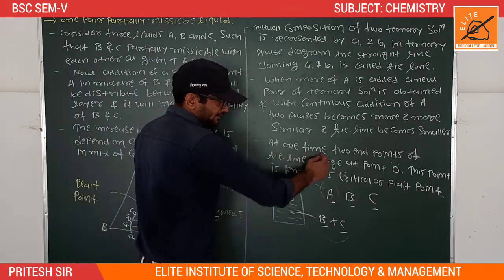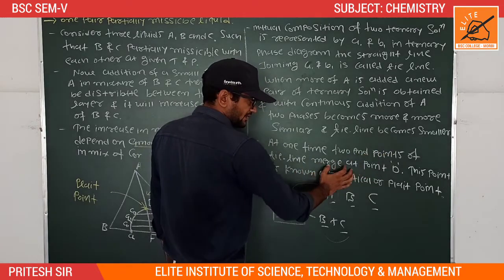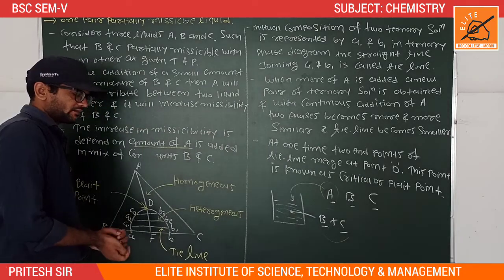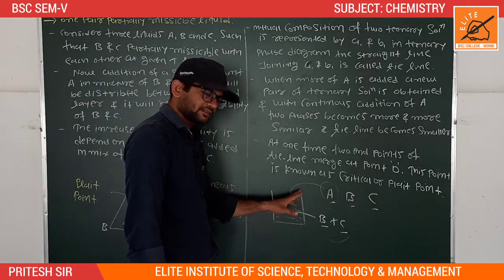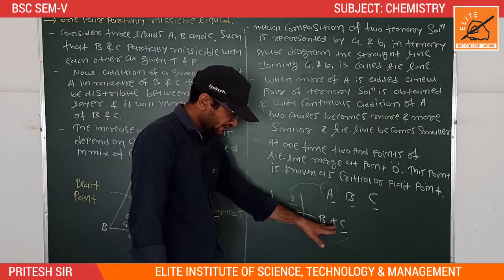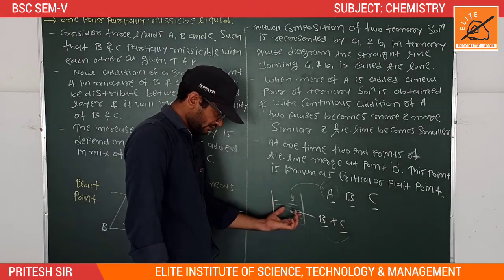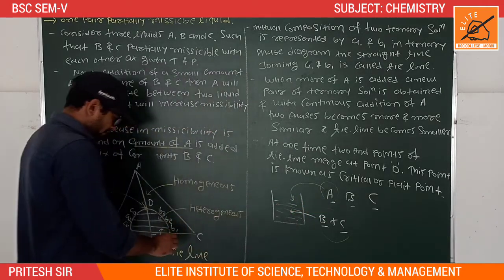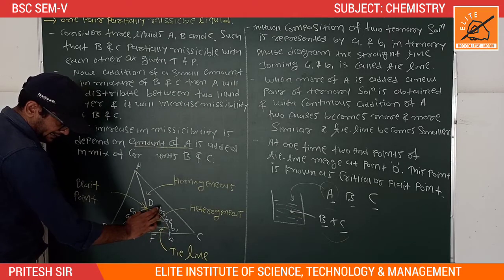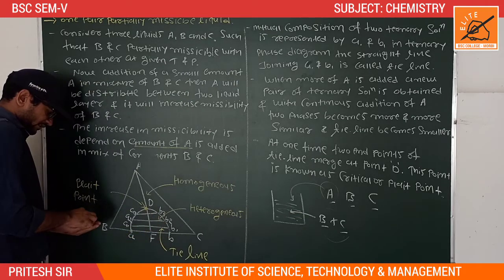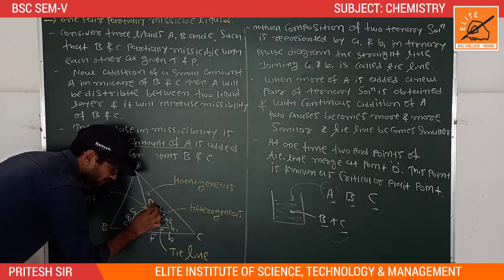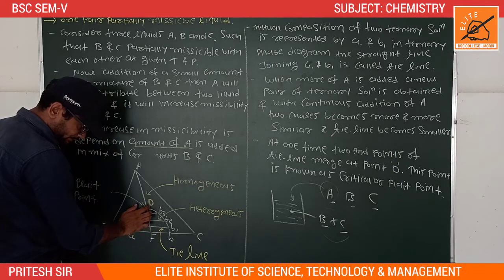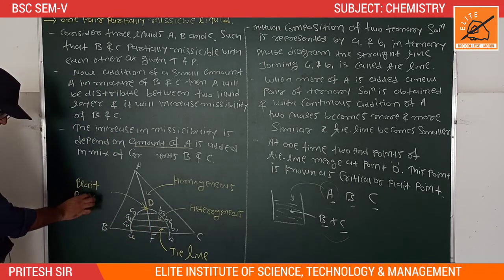Now, at one point, the two endpoints of the tie lines merge at point D, and this point is known as the critical or plait point. By adding a large amount of A, the two liquids B and C are completely mixed together. At that time, the two endpoints of the tie line merge at point D. Here we can see this is the point D.